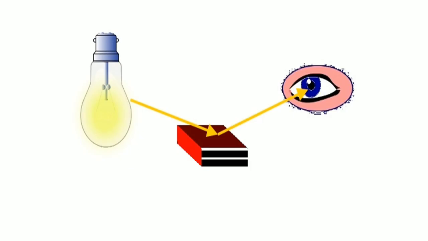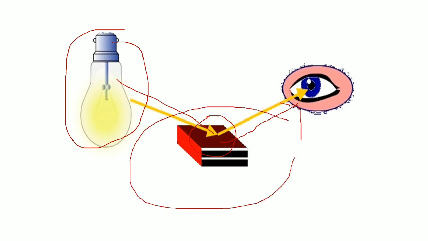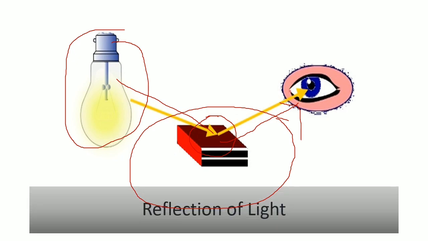Okay, now imagine that you are in a dark room. Will you be able to see anything? Of course not. But when you switch on the light, you can see things like table, chair, bed, books. When you switch on the bulb, a beam of light strikes the air and the surface of the book, and some of the light bounces back to the same medium. Now, this phenomenon is called reflection of light.